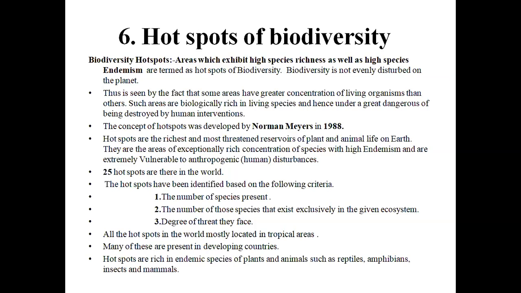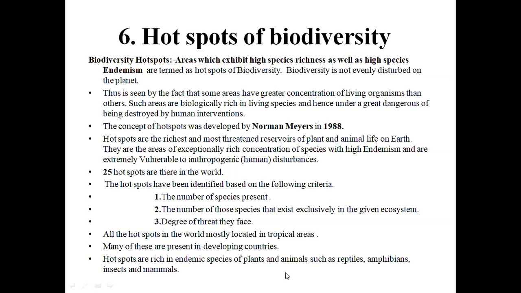The next one is the degree of threat they face. That means for the rare species present in that area, if any threatening conditions are there, threatening means danger, that is, if we don't protect them, they may become extinct in the near future. Such areas are selected as hotspots of biodiversity.